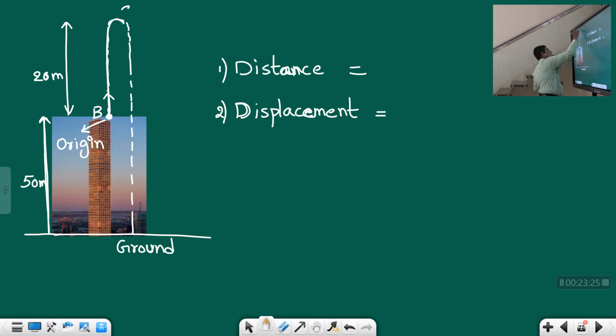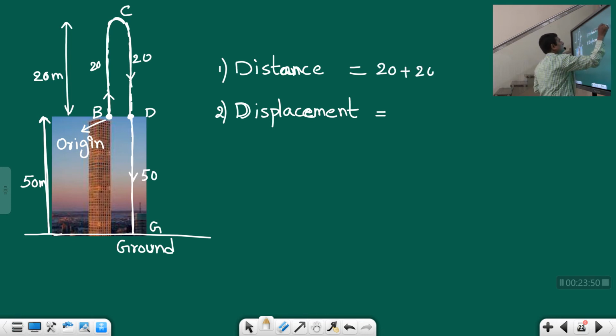Up to here, let us say this point is C. So from B to C, the ball has covered 20 meters, and again from C up to this point, let us say this point is D, it has covered 20 meters. So 20 plus 20 is 40. Then from D to, let us say, G, it is the height of the tower, which is nothing but 50 meters. So the total distance is 20 plus 20 plus 50, which is equal to 90 meters.